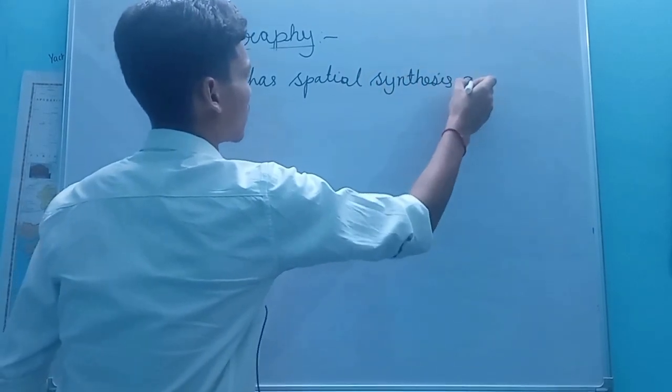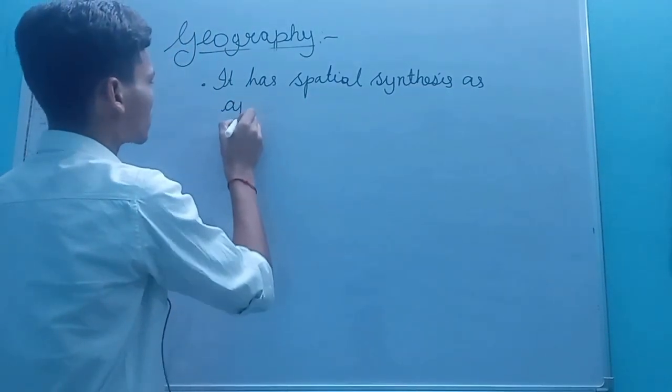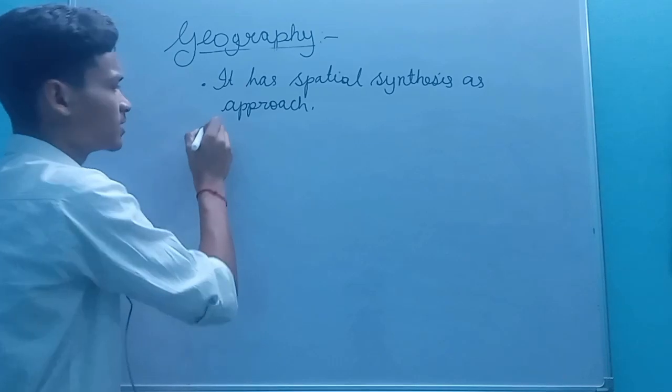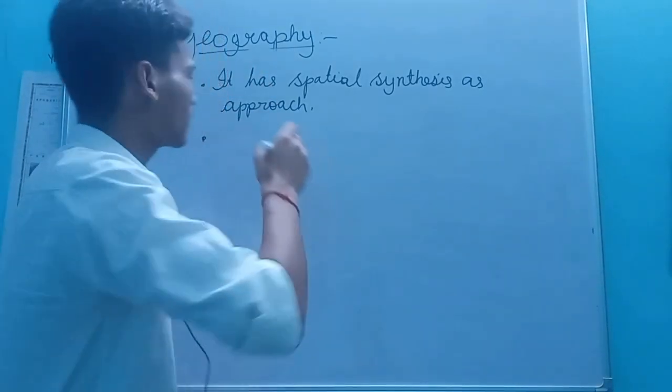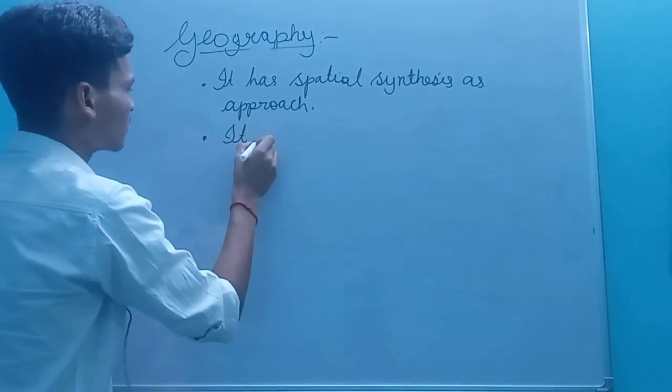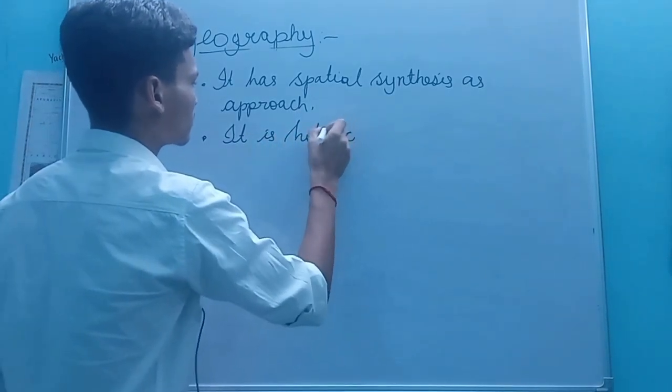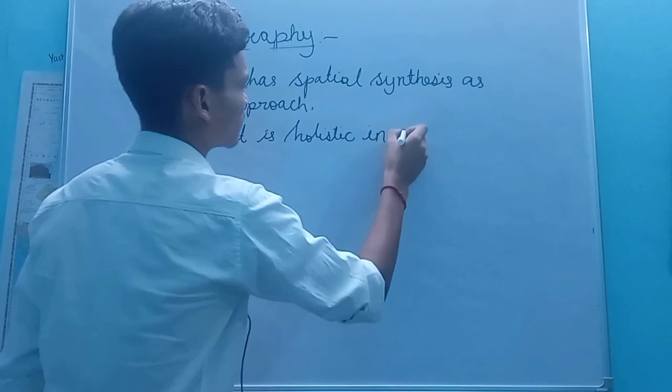And the nature of geography is holistic.